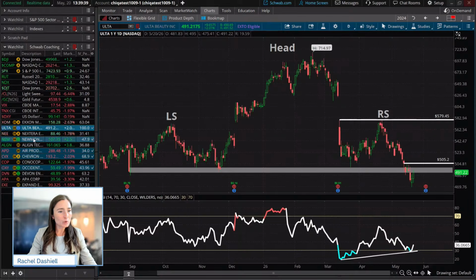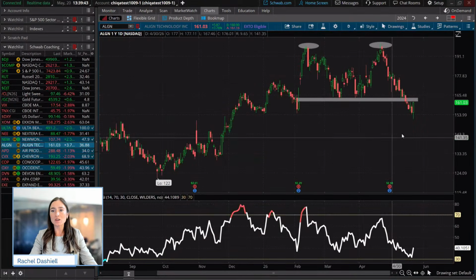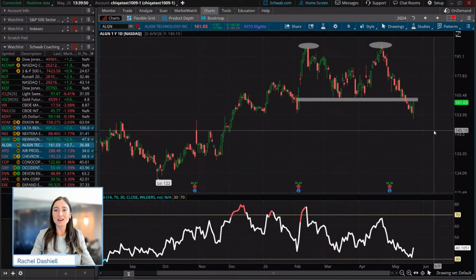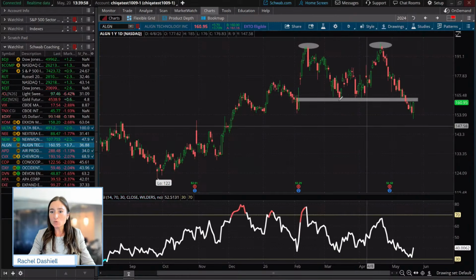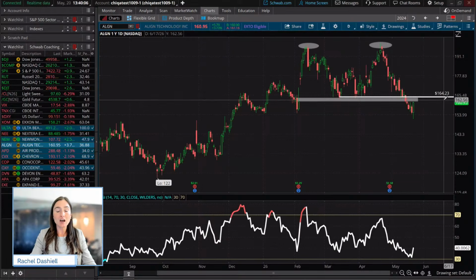And then a couple other charts that we saw taking shape here. Another one that's looking like it's going to be a setup for a failed pattern. That's why I wanted to bring some of these to your attention today, to give some of these old support, new resistance levels to really keep an eye on. And this one looks like a move above 164 would give traders confirmation to take a bullish trade in here.